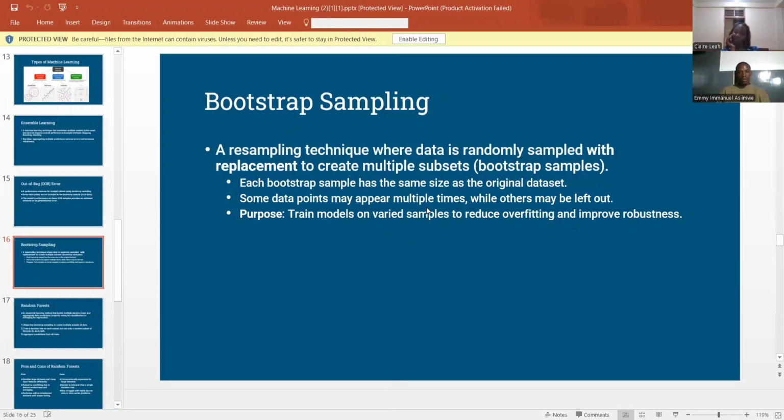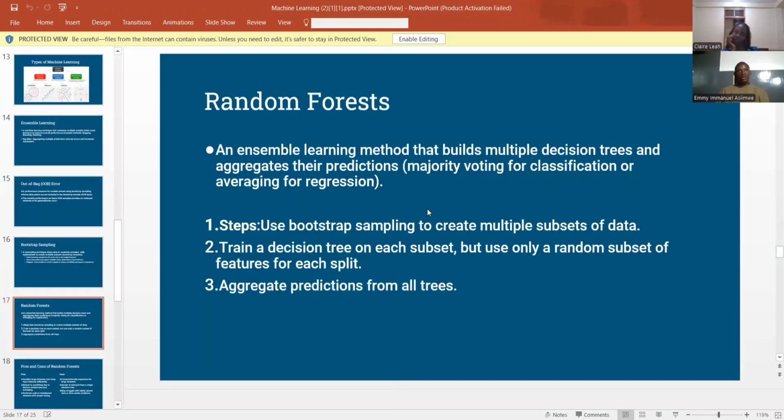Then random forests. Random forests are multiple decision trees. A decision tree is like a procedure that directs you to a decision. The steps to create a random forest: you use bootstrap sampling to create multiple sets of data. You train a decision tree on each subset, but use only a random subset of features for each split, then aggregate predictions from all the trees. That's the procedure for creating a random forest.